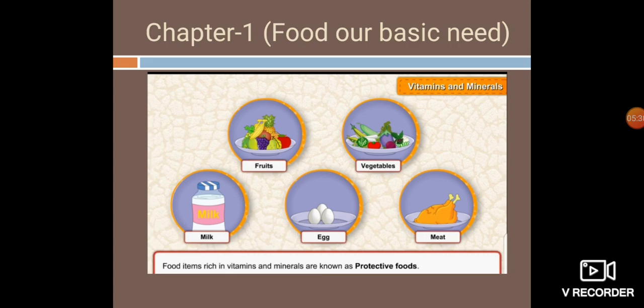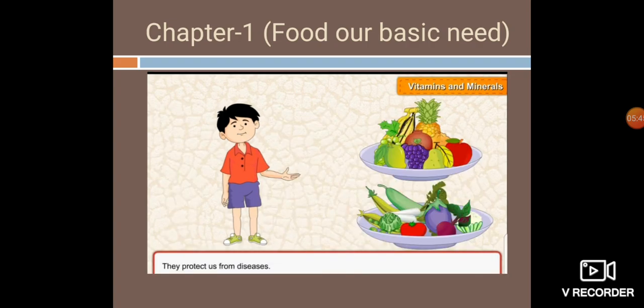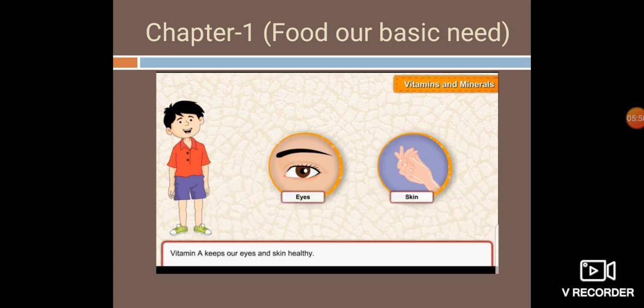Our body needs vitamins and minerals in small amounts. That's why we call them micronutrients also.